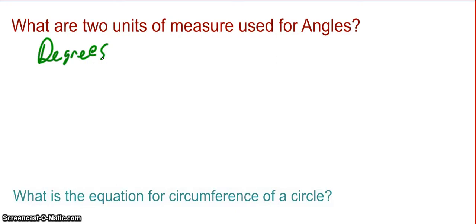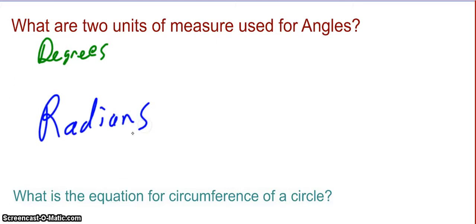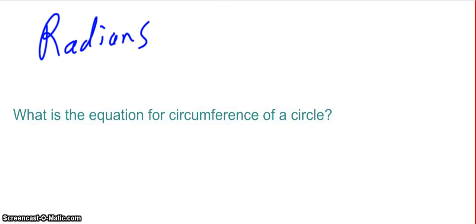So most of us are probably familiar with degrees. You know, we hear them if you are into any sort of sports where there's spinning involved, like a 360 is 360 degrees, or a 180 is 180 degrees. It's a half turn, whereas a 360 is a full turn. Most of us are pretty familiar with that, hopefully. And then the new measure that we're going to be talking about a lot is radians.